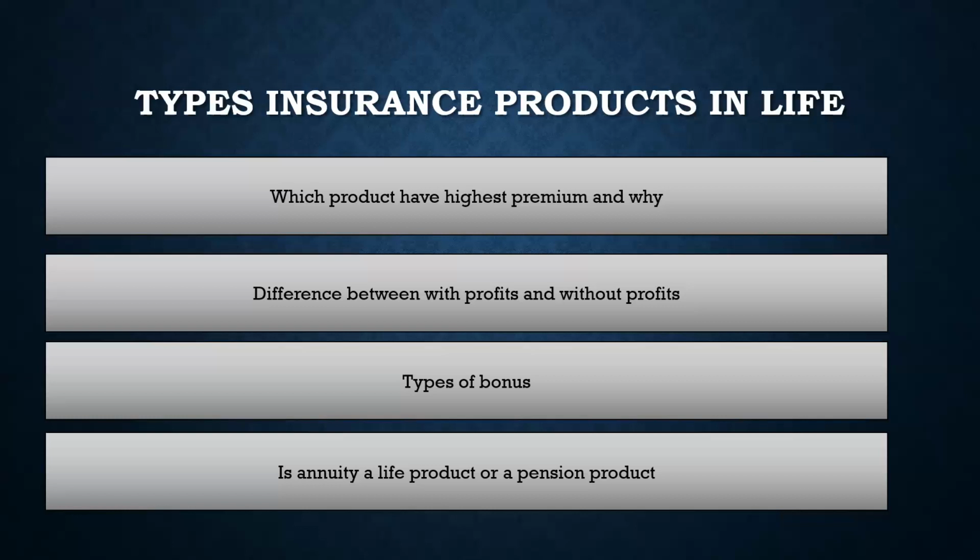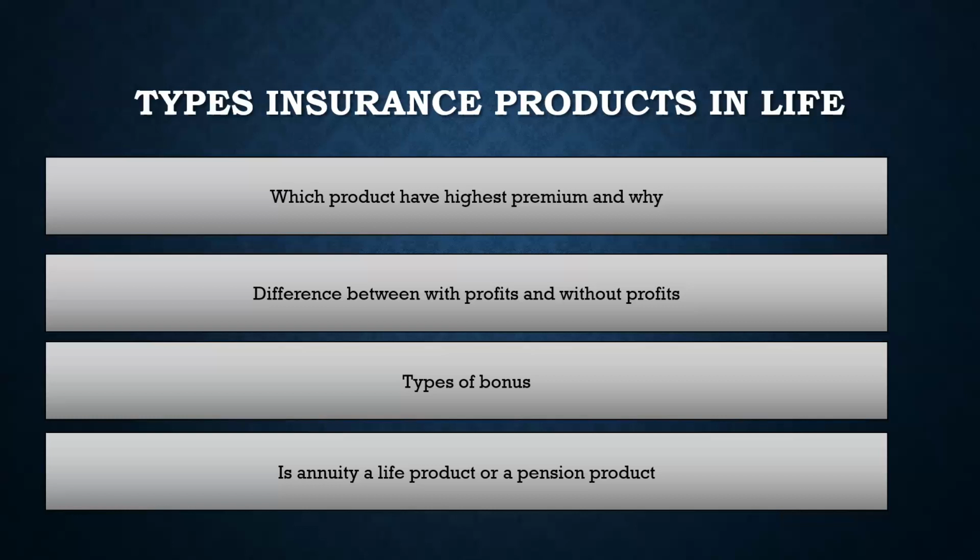So there is a common saying, no risk, no reward, right? So the higher the risk, the higher the premium. And after that, if two products have similar risk structure, then the discounting or the term of the product comes into the picture. Obviously, term would have the lowest premium, because term only covers the mortality risk, as compared to a whole life, which also covers the mortality risk, and there is also a saving benefit that is given. So in a term product, you will only pay when someone dies, right?